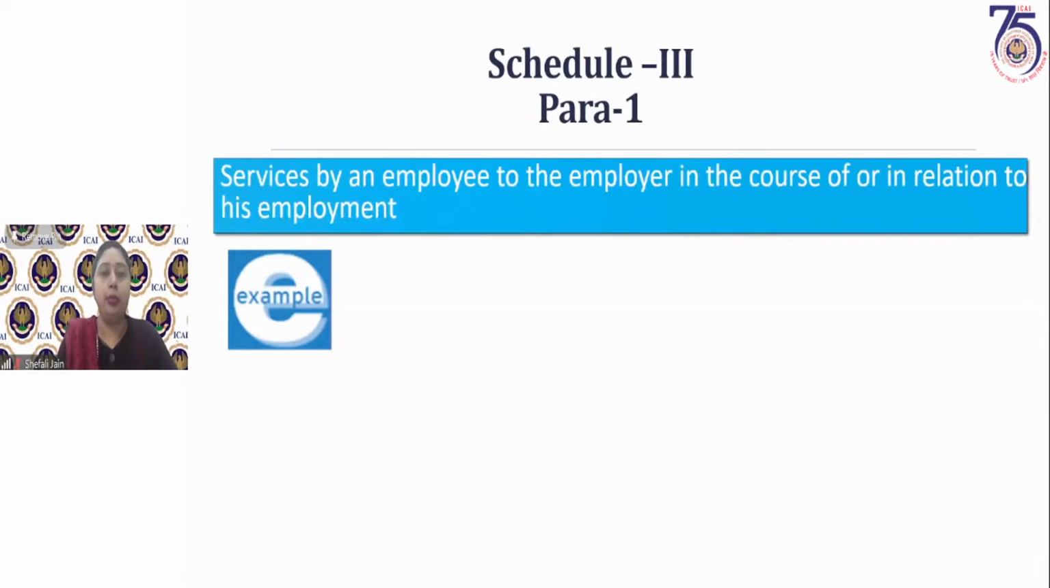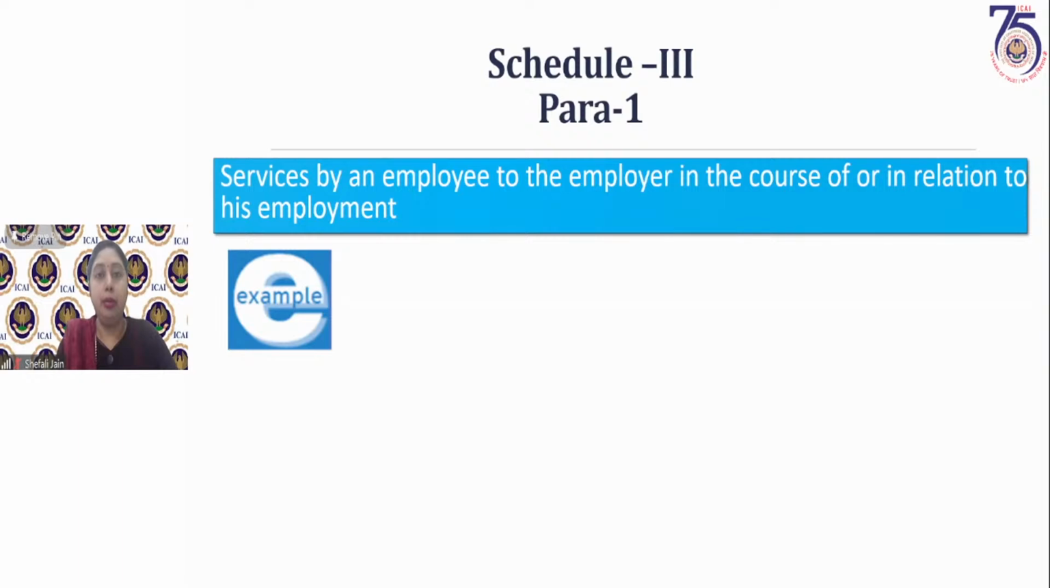Now, services by an employee to an employer in course or in relation to his employment. This point we had discussed when we were discussing Schedule 1, Para 2, where we had said the supply of goods or services between related persons qualifies as supply even if consideration is not there. Now, employer and employee are related as per the definition of related persons. Therefore, any services provided by employer to employee, by virtue of Schedule 1, appear to qualify